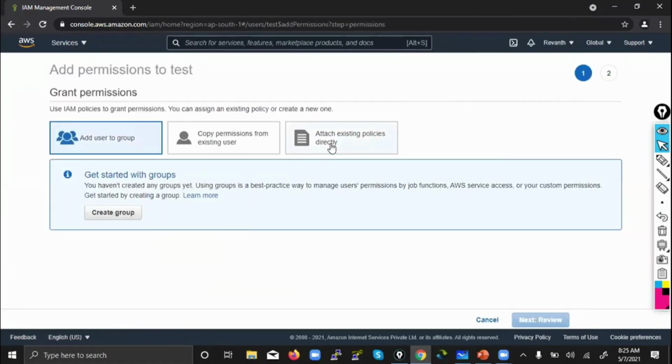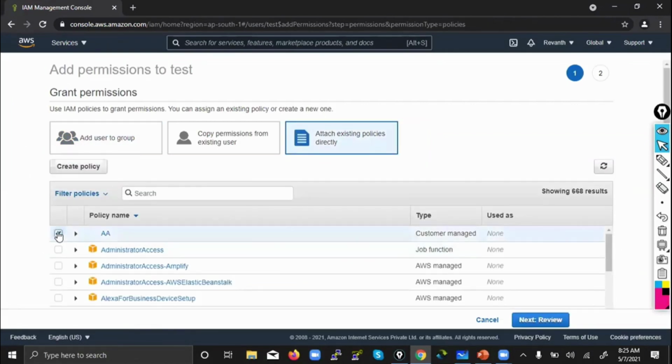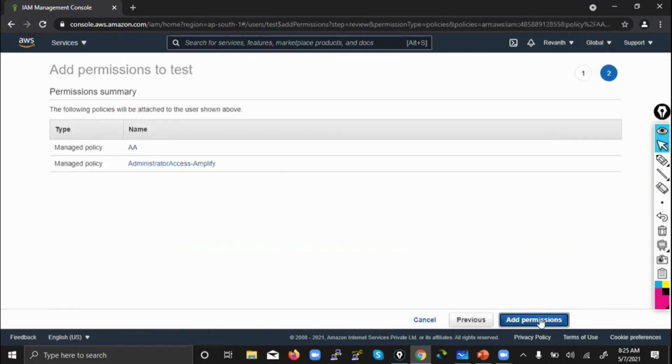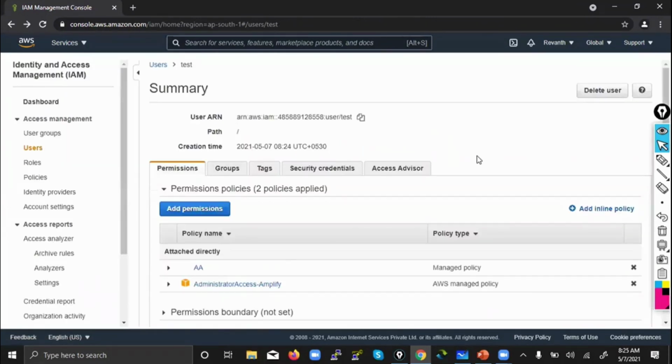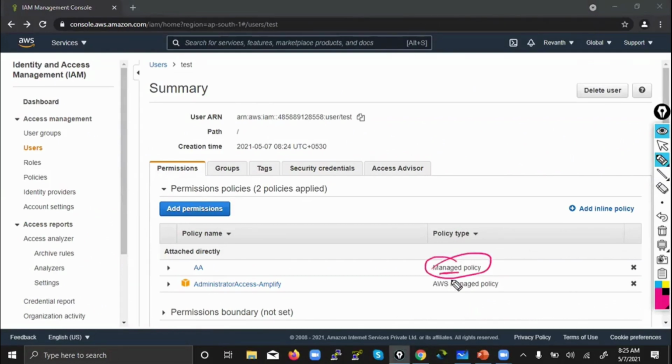So what are the policies we have created? The existing policies we have already created, A and AA. I'm attaching a customer managed policy, and I'm attaching an AWS managed policy. Both. Add permissions. What is your policy type? Customer managed. Another one is AWS managed, and you have attached them to the user called test. You see? Inline policy. So actually your answer is here only.